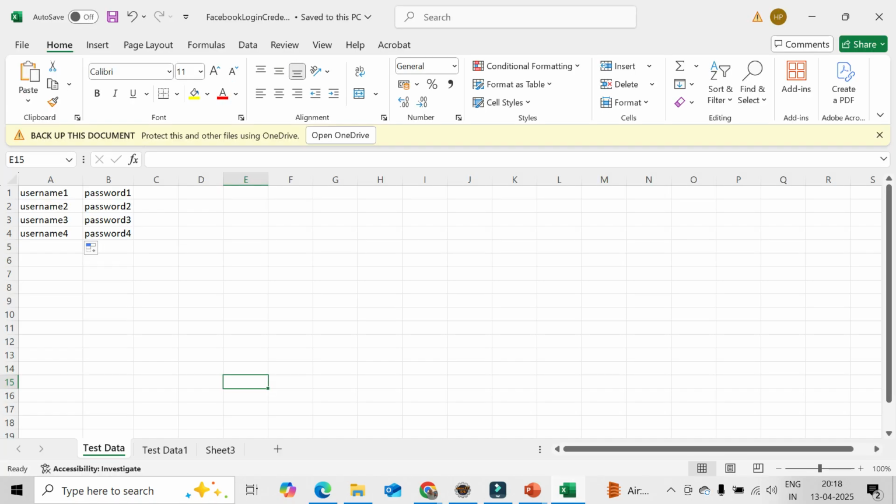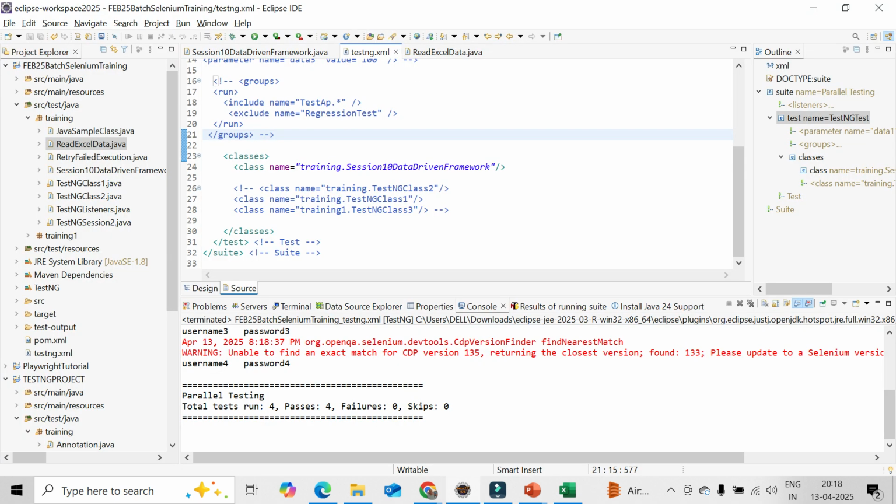Now the interesting part: tomorrow I want to go for multiple iterations. I want to change it to 6 iterations. So you can change it here only and save the code. That's all. You don't need to touch anything. You just update your Excel sheet, which is outside your code. Now you can run it again.